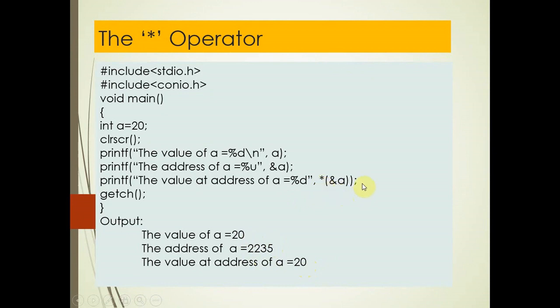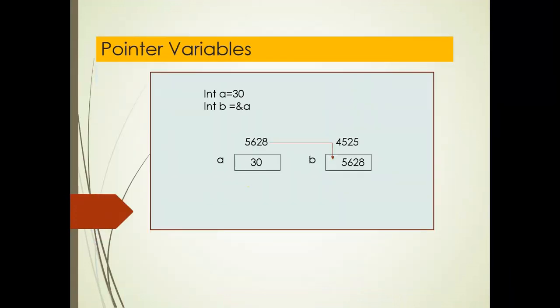So this statement means value at address of a. With the help of this statement, you can print the value which is stored at the address of a. So this is the use of the asterisk operator. The asterisk operator, in simple terms, we can say is the value at address operator. It is indicated by the asterisk symbol.